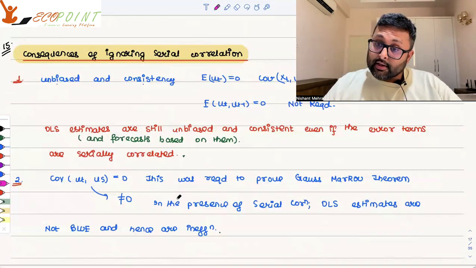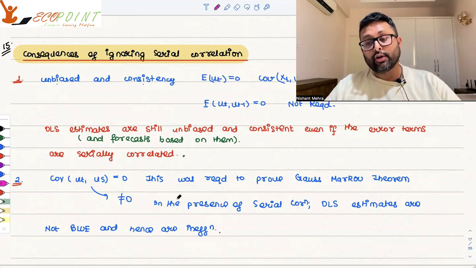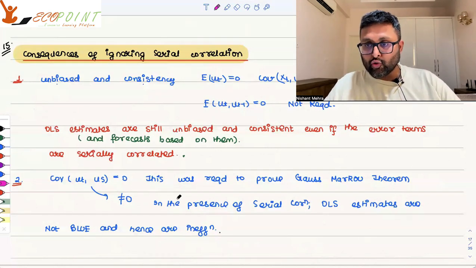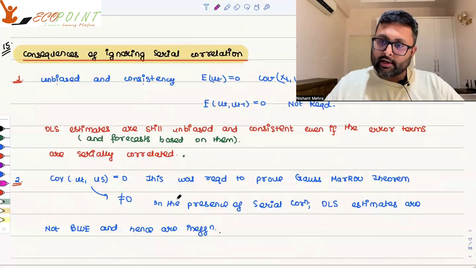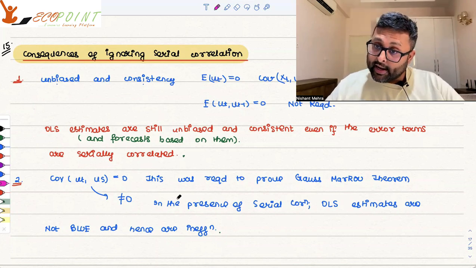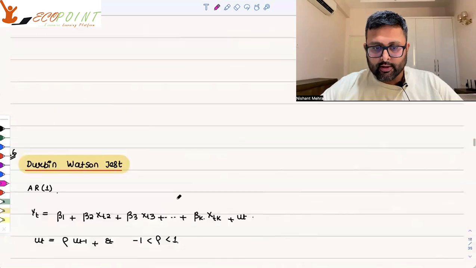But the assumption of no serial correlation is required while proving the Gauss-Markov theorem. So if the error terms are correlated, you will not be able to prove BLUE. They are unbiased and consistent, but they are not efficient, they are not BLUE.